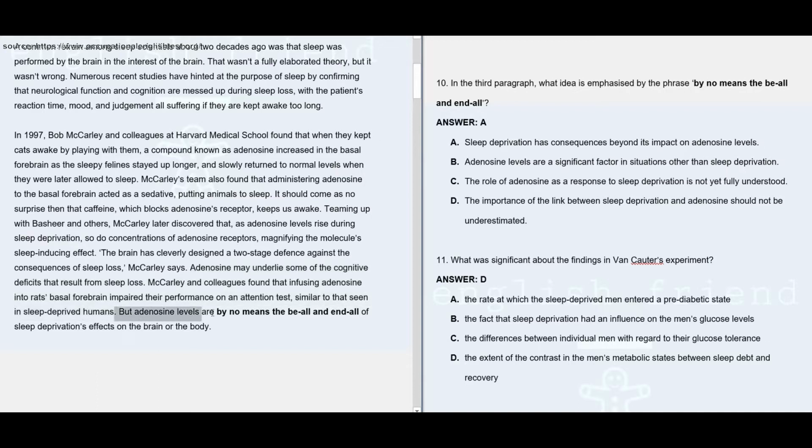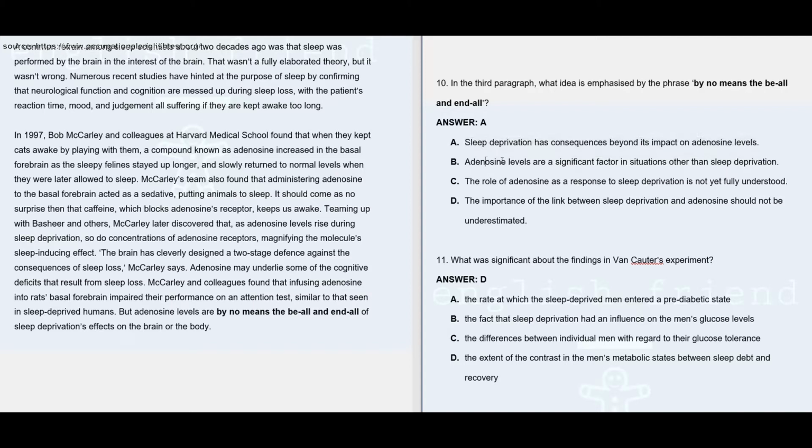But adenosine levels are by no means the be-all and end-all of sleep deprivation's effects on the brain or the body. It means the effect on adenosine level is not the be-all and end-all, or in other words, not the utmost or not the ultimate effect that sleep deprivation has on the human body. It has effects beyond that, which is the same idea that we can find here in option A. Sleep deprivation has consequences beyond its impact on adenosine levels.